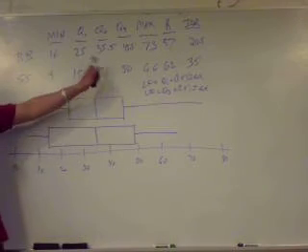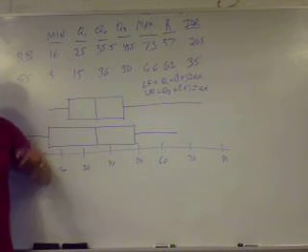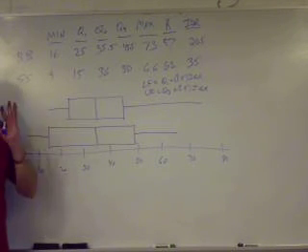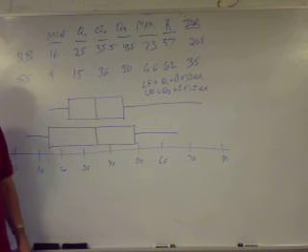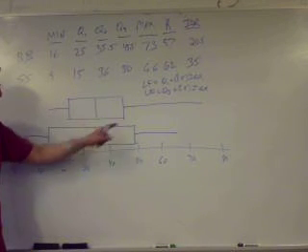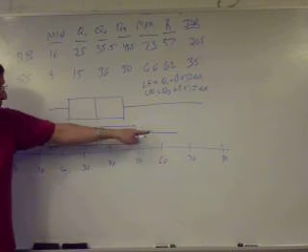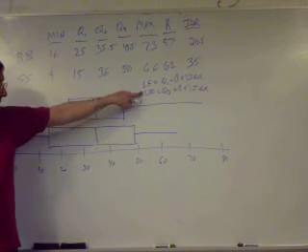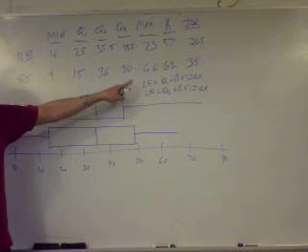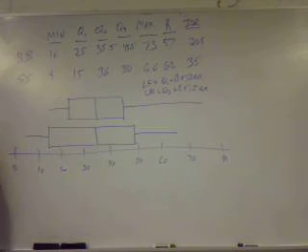And any data point that's lower than the lower fence or higher than the upper fence is called an outlier. And you indicate those with asterisks. And don't draw whiskers up to them. Exclude them when you're drawing your whiskers. But as I said, in this case, if you calculate these, you'll see that there's no observations that are outliers.